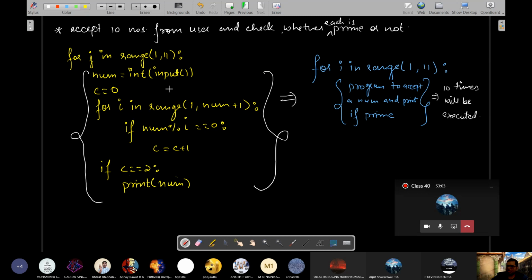Okay. So just remember, outer loop is for repeating the process 10 times. And what is that process? The process is to accept one number and print if it is prime. And how are you checking it is prime? By counting the number of factors, which happens to be 2. Then in that case it will be prime. So this outer loop is for repeating a process 10 times, and in the body you have a program for checking the prime numbers. So accepting a number and checking whether it is prime or not.